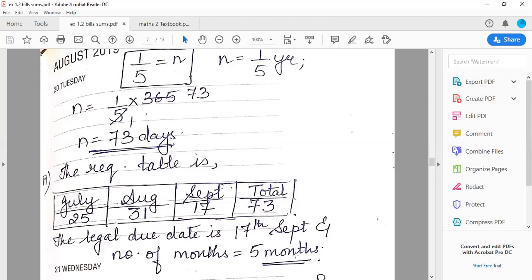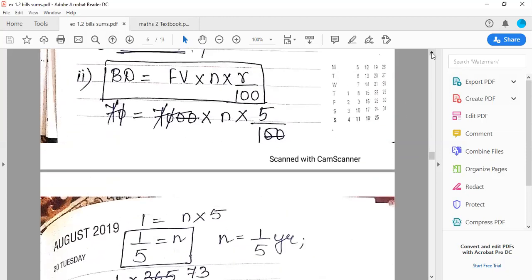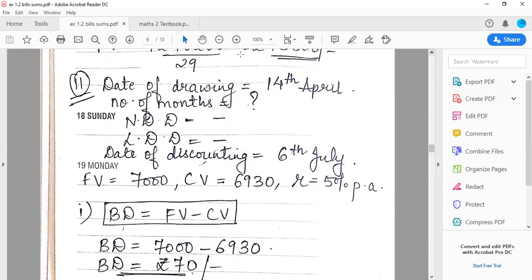Okay. And also whether you have done the sum right or wrong also, that also you can check. So here number of months में we can write 5 months. ठीक है. After writing 5 months also, one more thing is you can check whether आपका आंसर 17 September आ रहा है कि नहीं. So from 14th April, 5 months will give you your nominal due date will be 14th of September. बराबर?